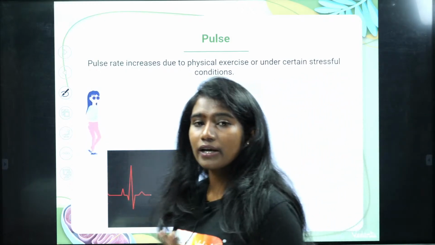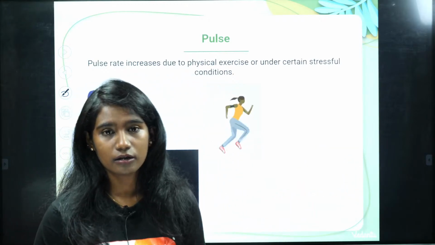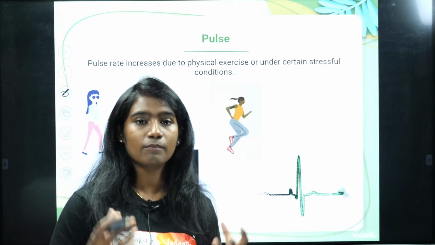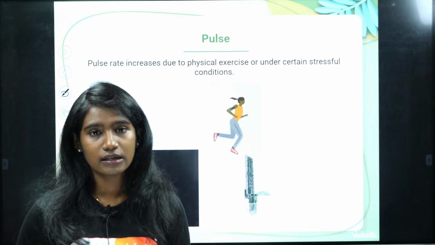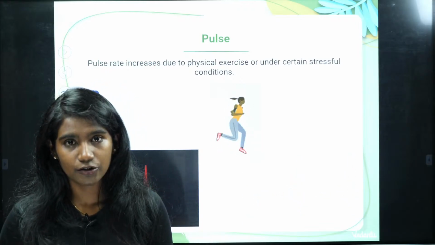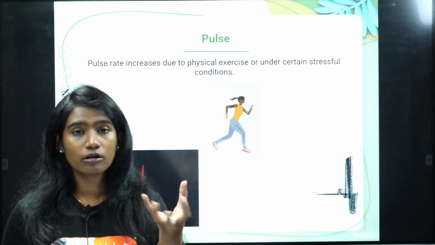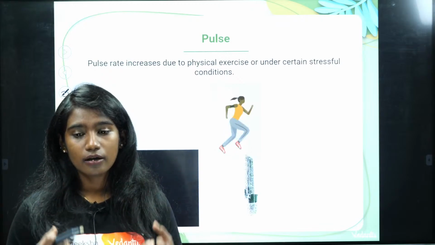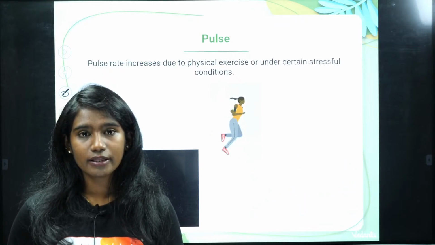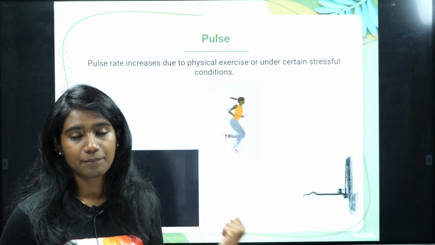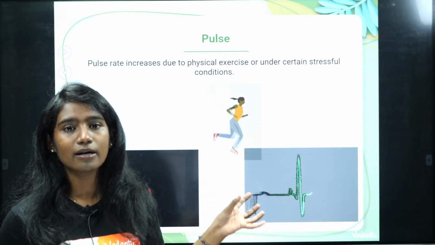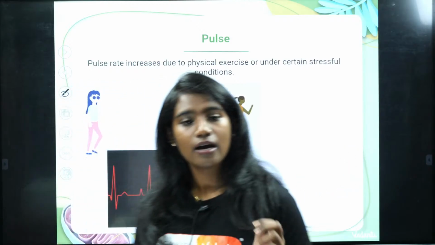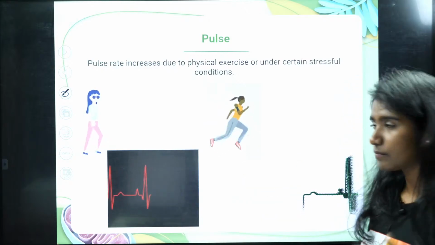Why? Because when you want to run, you want more energy, right? How do you get energy? You eat food and the food is digested. From the food, the digested nutrients will be broken down through a process that is called respiration. For respiration to happen, oxygen is required. So when you run fast, you start breathing heavily so that your body gets more oxygen. Along with that, your heart also starts beating fast. Why? So that the heart will pump the oxygenated blood fast for respiration to happen, so that the energy will be generated. That's why your pulse rate also increases.